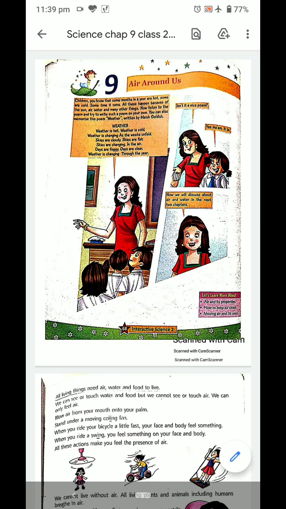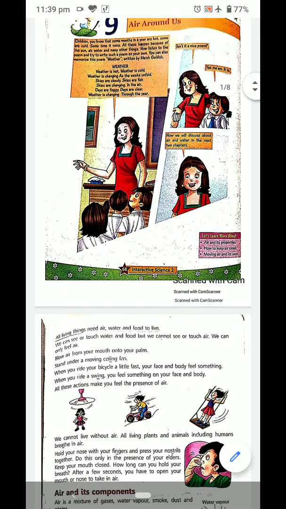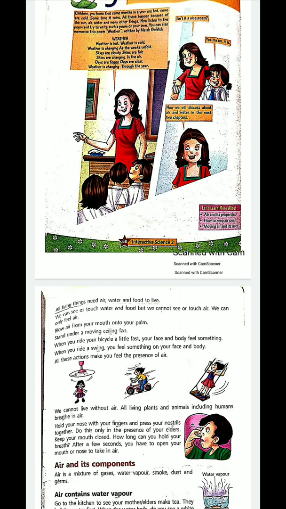Palm, P-A-L-M, palm. Ceiling fan, ceiling fan. Then you have another word, including, I-N-C-L-U-D-I-N-G, including. Then you have seconds, S-E-C-O-N-D-S, seconds. Presence, P-R-E-S-E-N-C-E, presence.